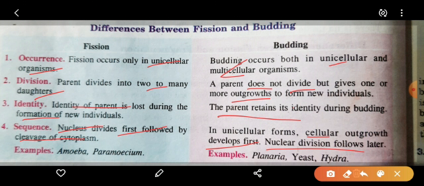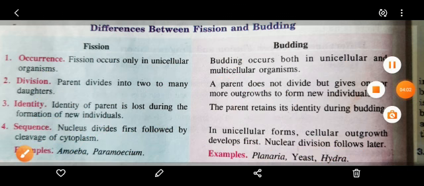The organisms in which fission occurs are amoeba, paramecium and euglena, whereas examples of the budding method are planaria, yeast and hydra. These organisms multiply with the help of buds. Thanks. These are the different points between fission and budding.